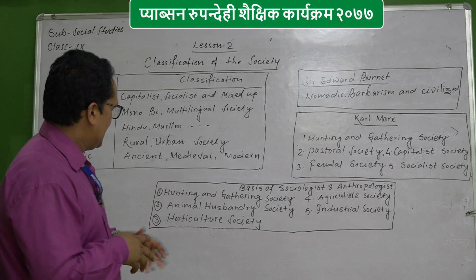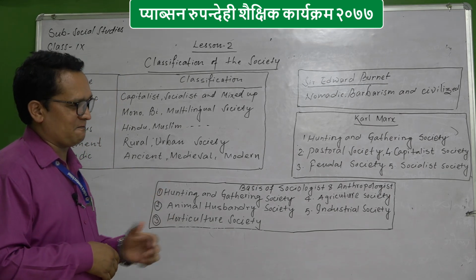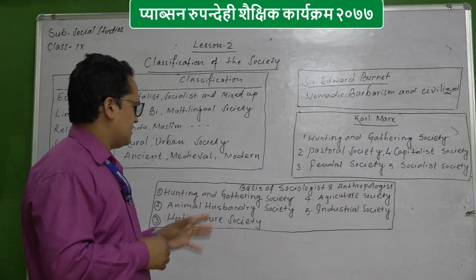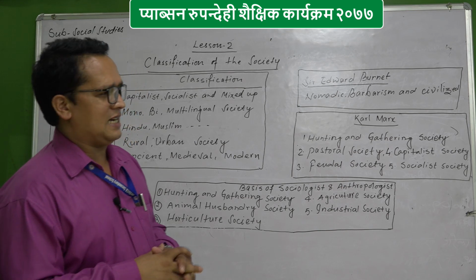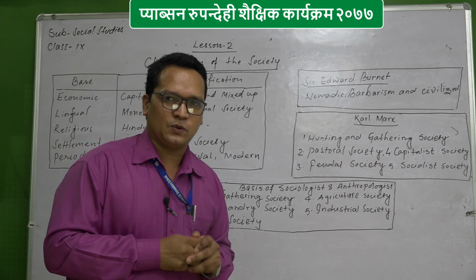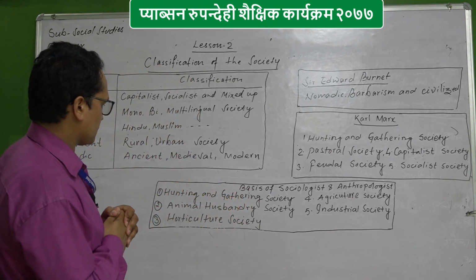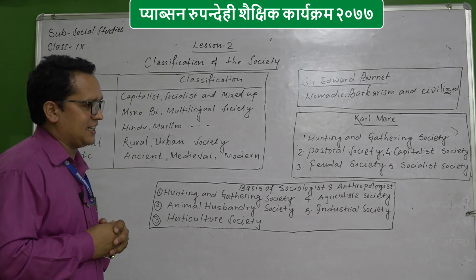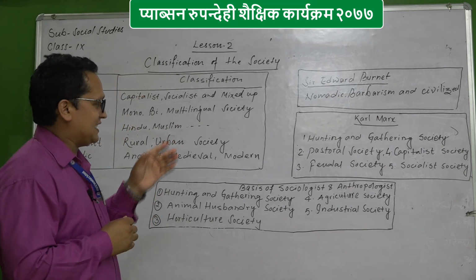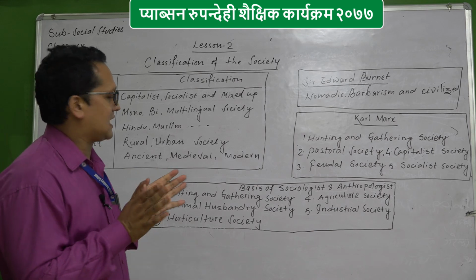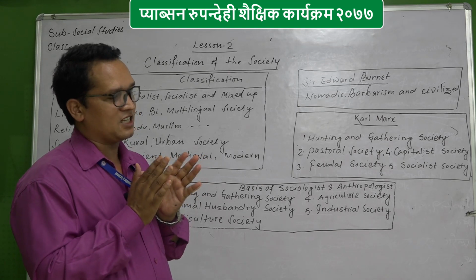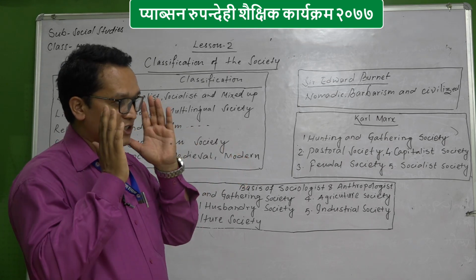Yes, and so these 5 types of society, whether Karl Marx divided them or on various bases, or this basis of sociologists and anthropologists, have many similarities. When we discuss the issue, we can see many similarities. Okay, hunting and gathering society. Hunting and gathering society, we already discussed in the Karl Marx classification also, but some explanations should be different, please keep in your mind.